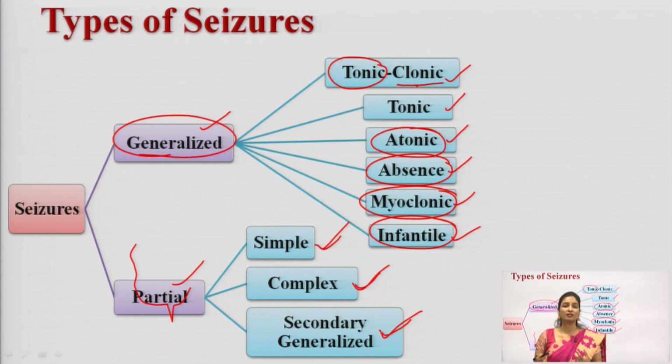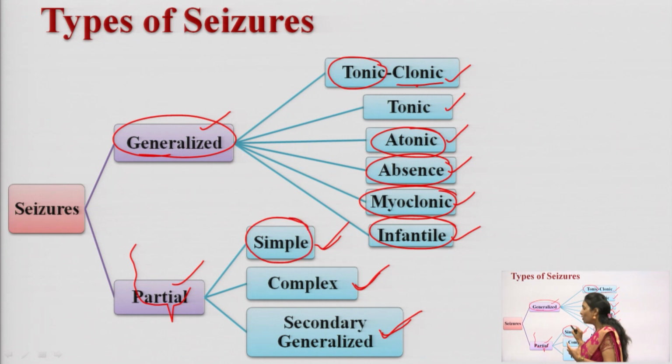In simple partial seizure, the seizures will be seen on a single part of the brain. Here there is no loss of memory. Normally you cannot see any loss of memory in this particular simple seizure. Okay? This is seen only in a single part of the brain. Right, this is called a simple seizure, and simple seizures will be seen on the cortical lobe, right. These seizures will be seen on the cortical lobe.